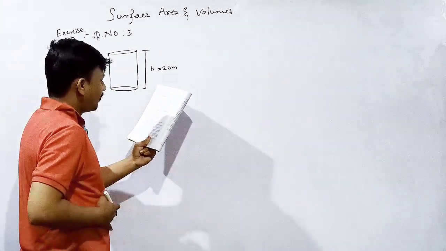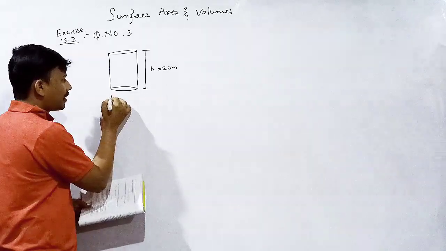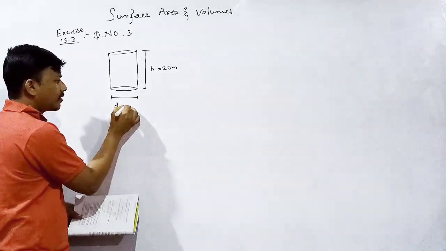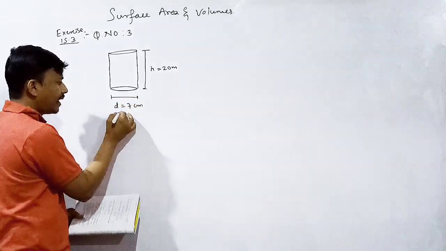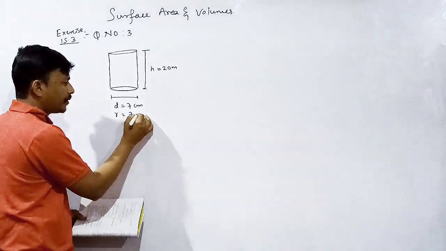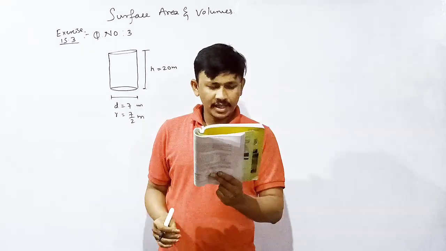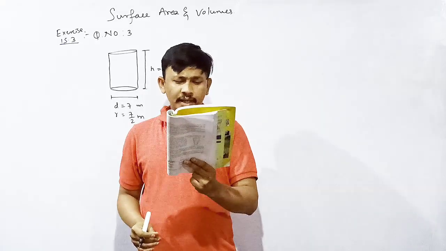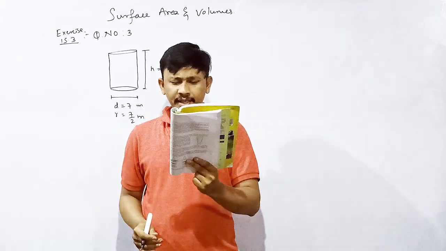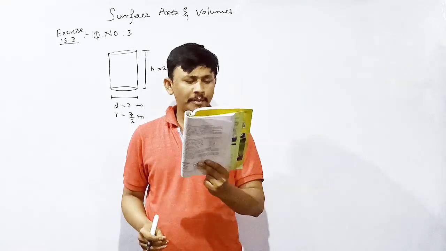Okay. With diameter 7 meter. What is the diameter of the well? D is equal to 7 meter. Then the radius is 7 divided by 2 meter. Correct? Next one, that is dug and the earth from digging is evenly spread out to form a platform.